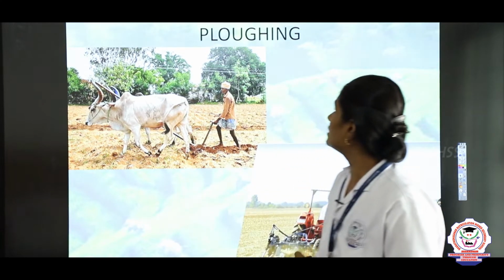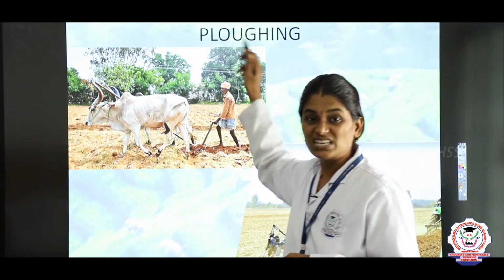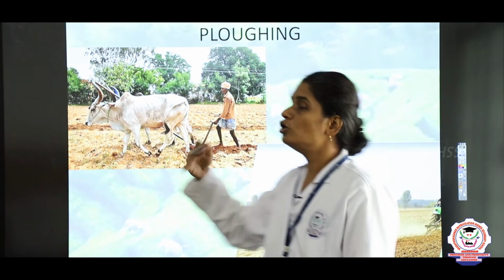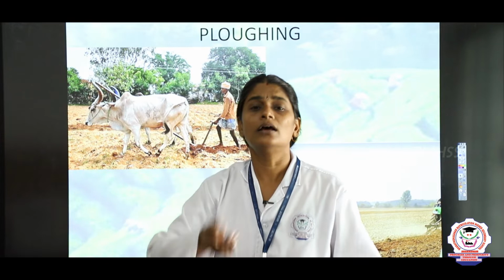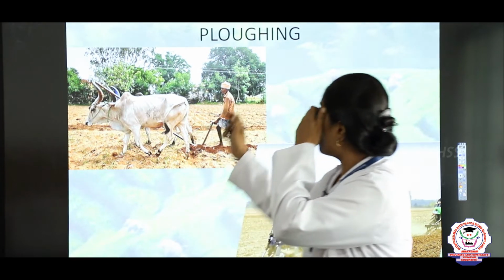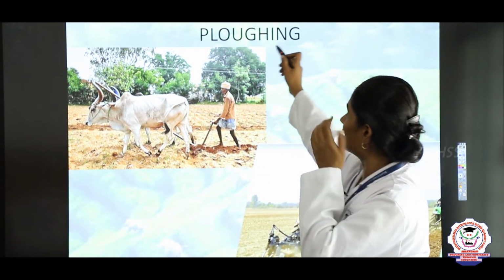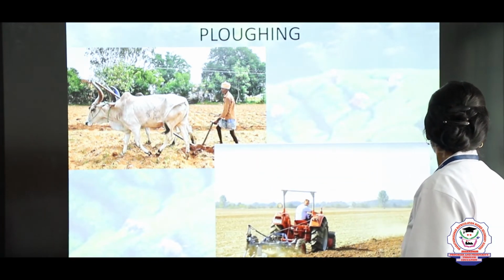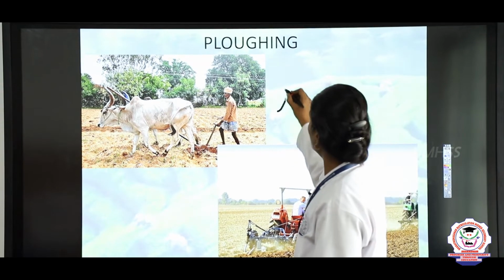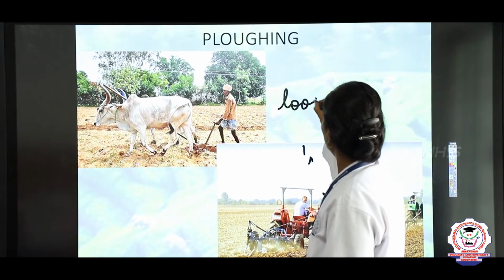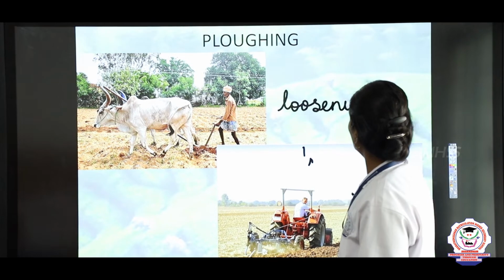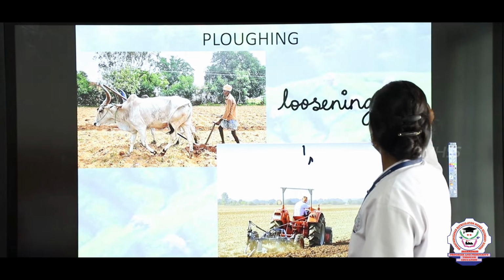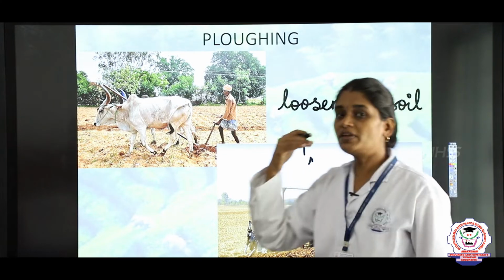The first one we will see is plowing. I told you plowing is the first stage, right. Plowing is nothing but loosening the soil, digging and turning over the field, P-L-O-U-G-H-I-N-G.